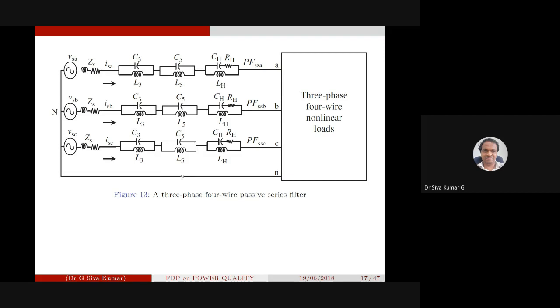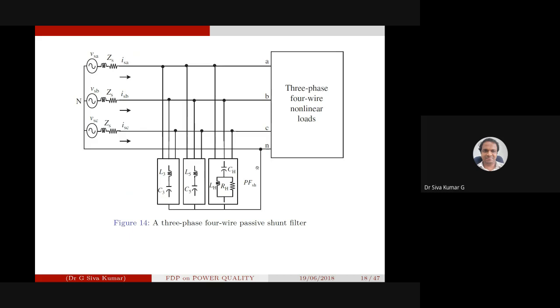But in general, here also there is no such series element connected over the neutral. It is just a three-phase four-wire series filter. Okay, three-phase four-wire passive series filter. How does it look like? And three-phase four-wire